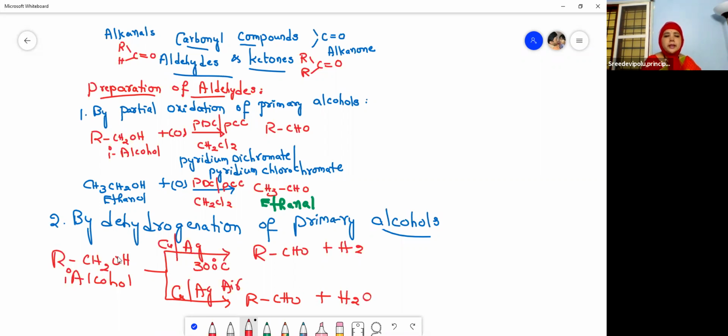Because it is undergoing dehydrogenation in the presence of air. In air we'll get moisture, so moisture will be present, and along with this we got H2O. But here it is H2. So by the dehydrogenation of primary alcohols, we will get aldehydes from a primary alcohol, right?